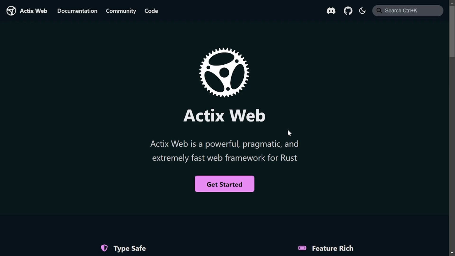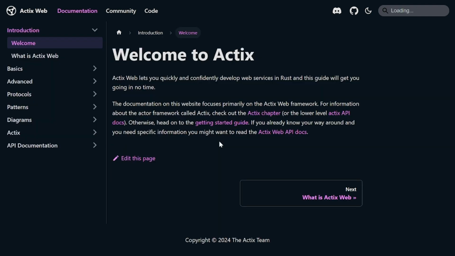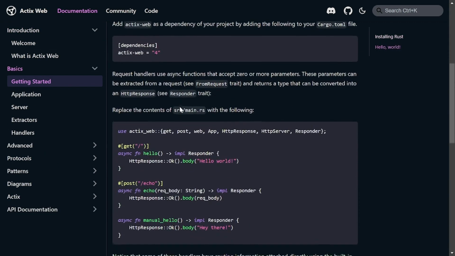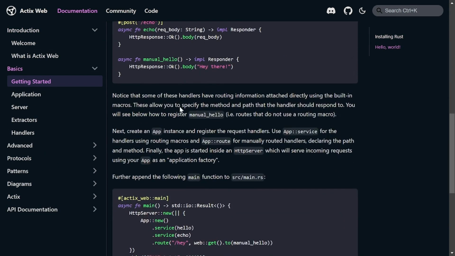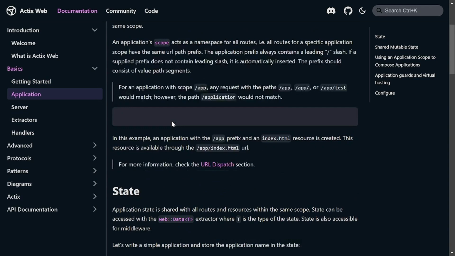Actix, on the other hand, is one of the oldest Rust web frameworks, known for its incredible speed. It's built around the actor model and takes full advantage of Rust's concurrency capabilities. Actix consistently ranks among the fastest frameworks in web benchmarks, especially for handling high numbers of concurrent connections.